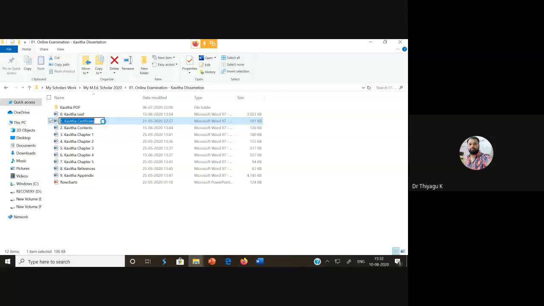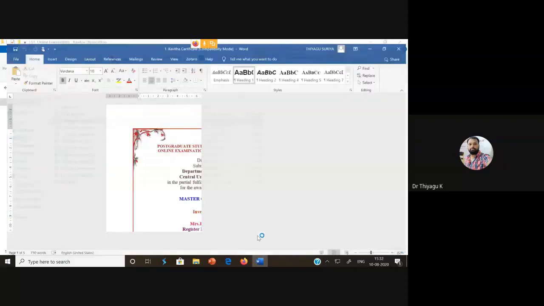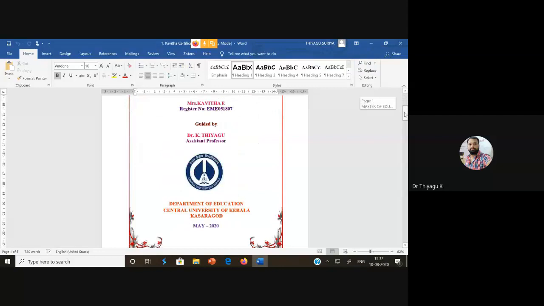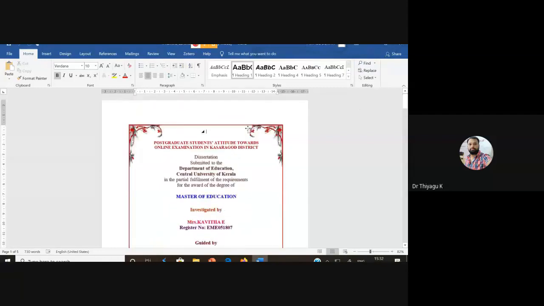If I open the certificate, see what pages are there. The content of these pages we have to incorporate while writing the research report. So in the preliminary section, the first part, see here, this is your title. Normally the title should be in 2 or 3 lines, but it should be a reverse pyramid.